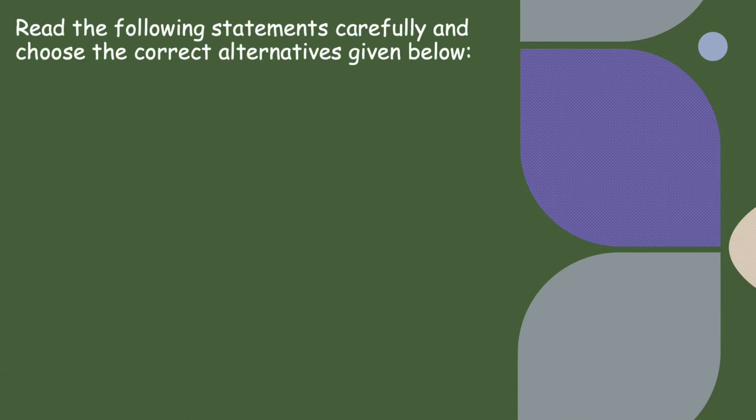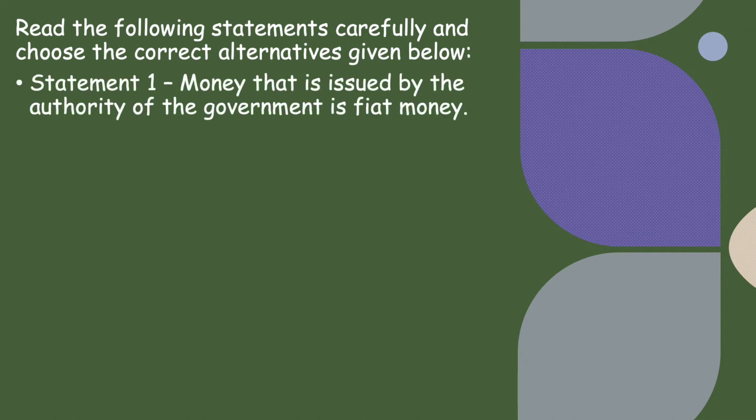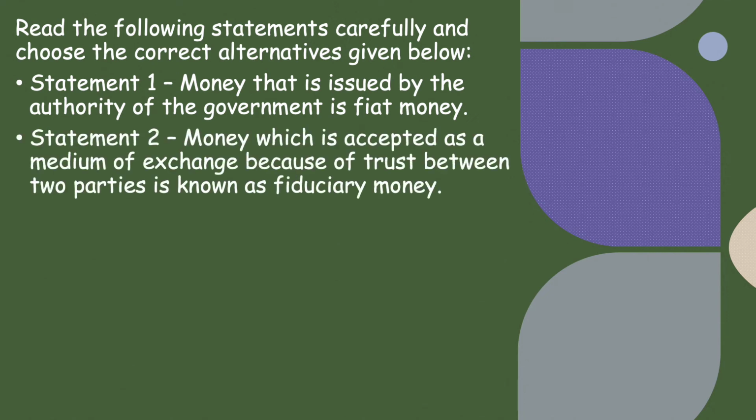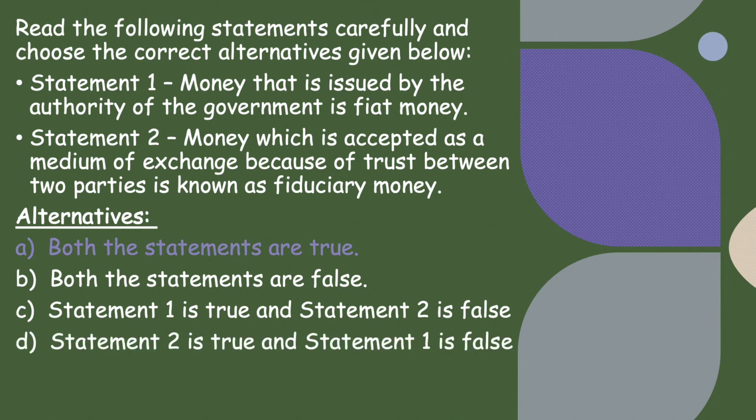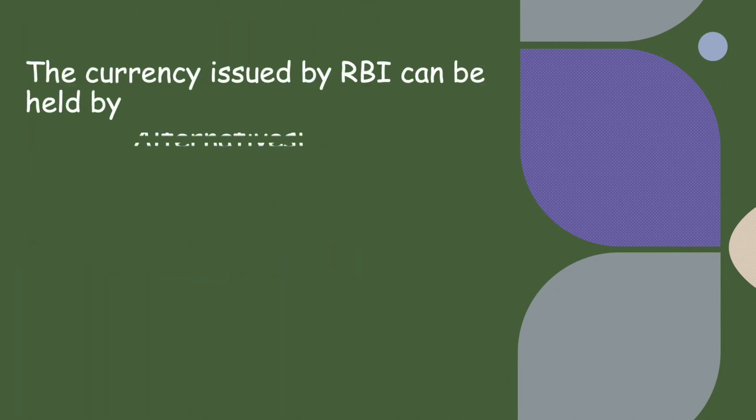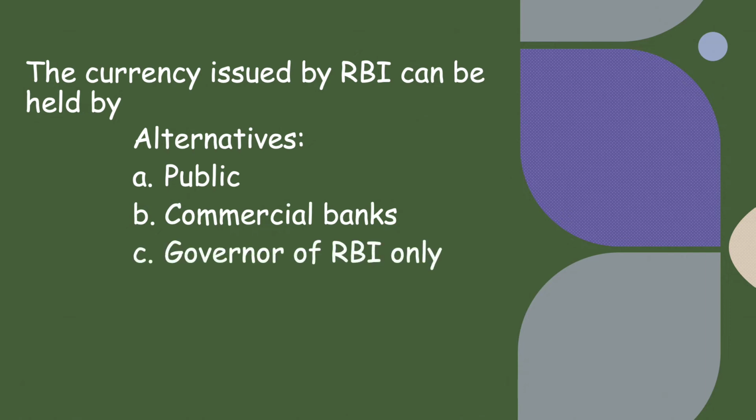Read the following statements carefully and choose the correct alternatives given below. Statement 1, money that is issued by the authority of the government is fiat money, correct. And money which is accepted as a medium of exchange because of the trust between two parties is known as fiduciary money, that is also correct. For example, checks. So the correct alternatives out of the 4 is A part, both the statements are true. The currency issued by RBI can be held by both public and commercial banks, so correct option is D part.